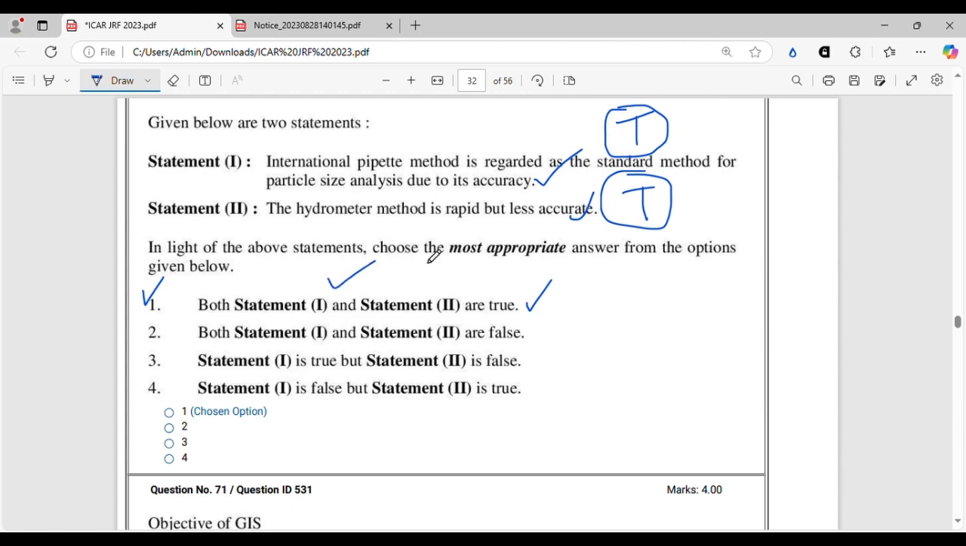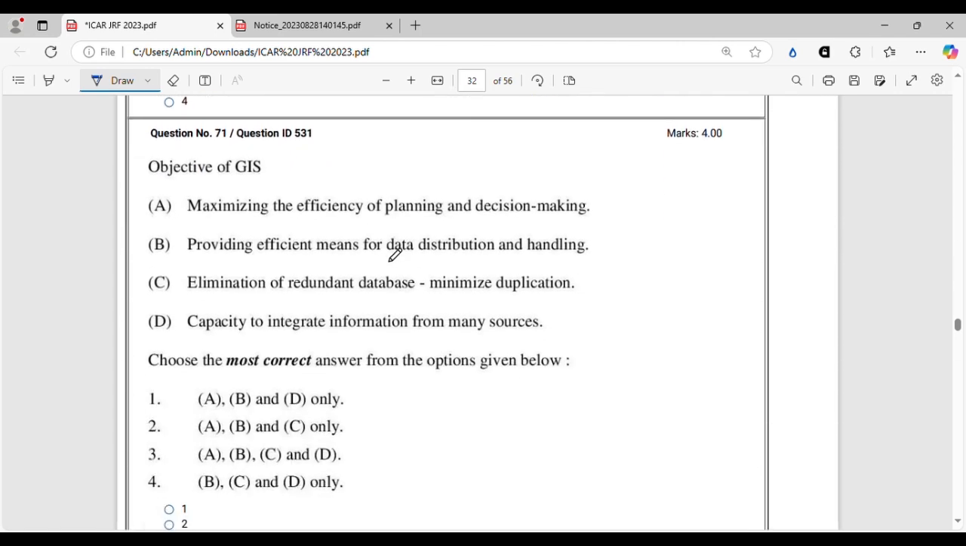All right, let's move on. The objectives of GIS, very nice. GIS is Geographic Information System. And as I told you earlier, this year saw a huge number of questions from the remote sensing, GPS, and GIS part. That section you should never, never neglect, and you should be very thorough about all the portions of it. So let's see the statements.